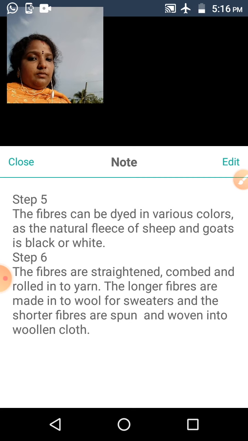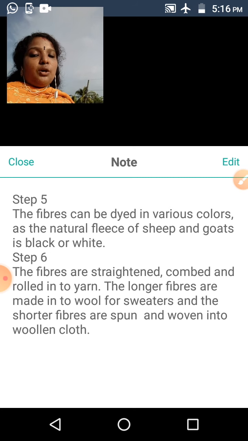After dyeing with different colors, the last step is that the fibers are straightened, combed and rolled into yarn.